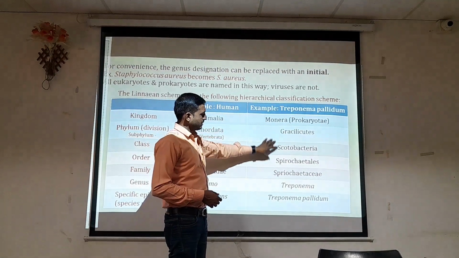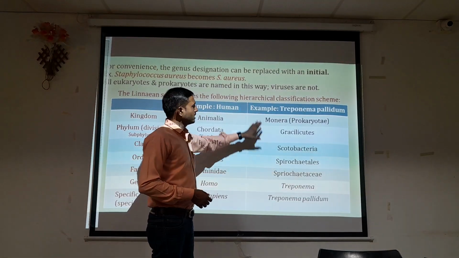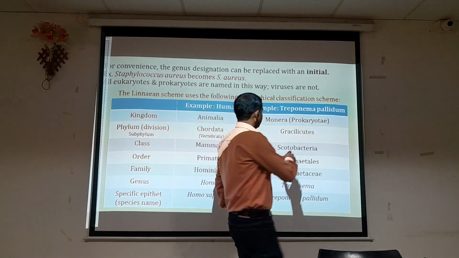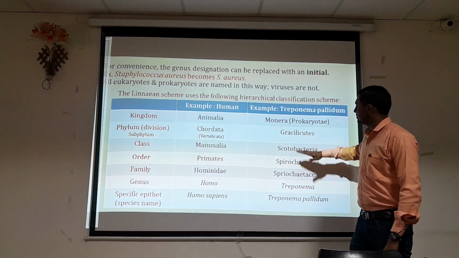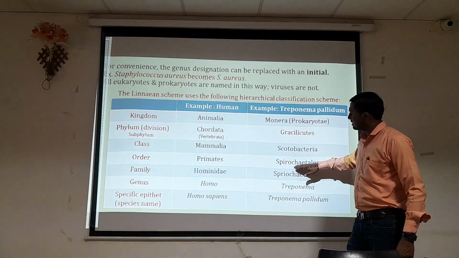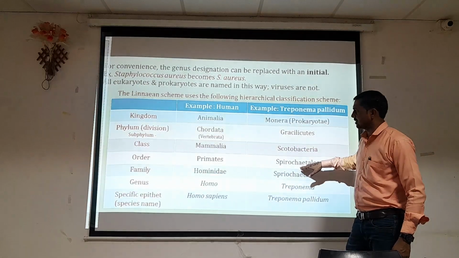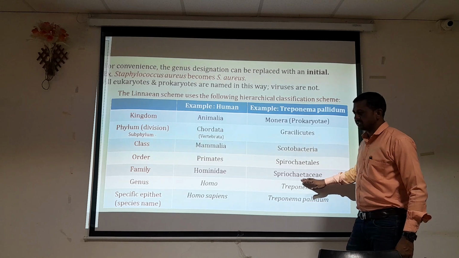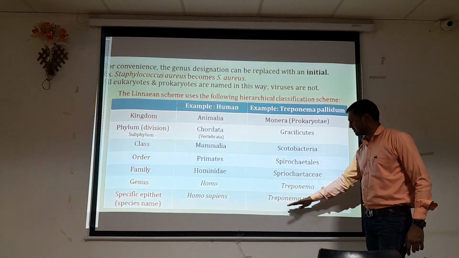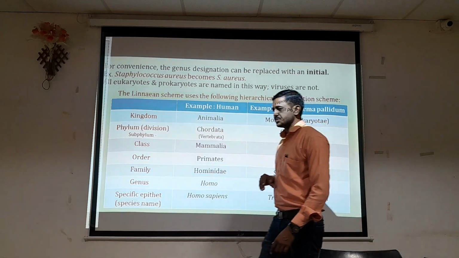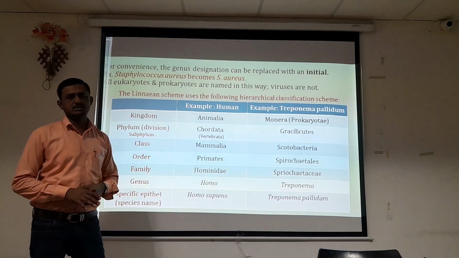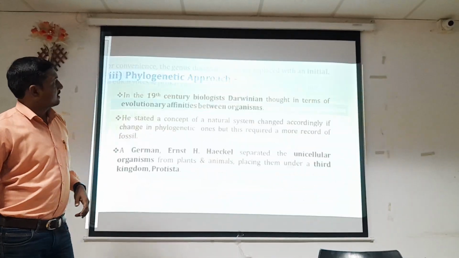For microorganisms, we use kingdom Monera, which is prokaryotic organisms. Here the phylum is Gracilicutes, Scotobacteria is the class of that particular bacteria, Spirochaetales is the order, Spirochaetaceae is the family, Treponema is the genus, and Treponema pallidum is the species. In this way, a proper organization of the classification system can be followed.